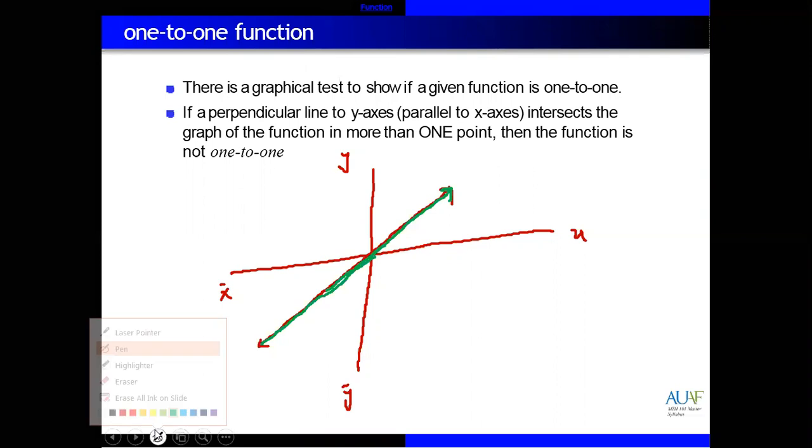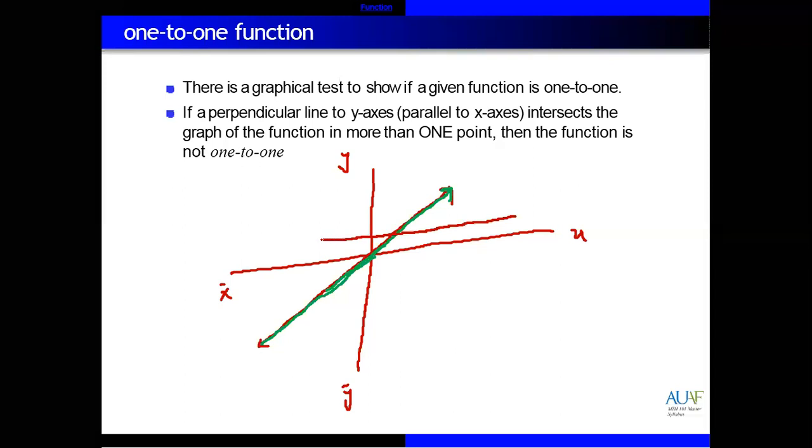If you draw the perpendicular line on the y-axis, and this line touches the graph at two different positions, then we can say that the function is not one-to-one.